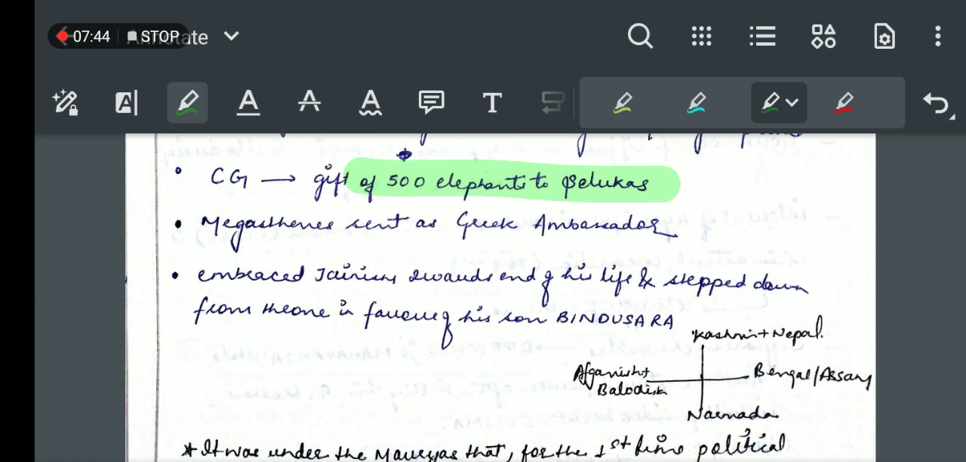He gifted 100 elephants. And then Megasthenes was also sent as a Greek ambassador to Chandragupta Maurya. This Megasthenes was sent by Seleucus Nicator, which I told a few minutes before. Now, Chandragupta Maurya adopted Jainism, not Buddhism or Ajivika. He embraced Jainism towards the end of his life and he moved to Shravanbelgola in Karnataka, and there he performed Sallekhana and died.